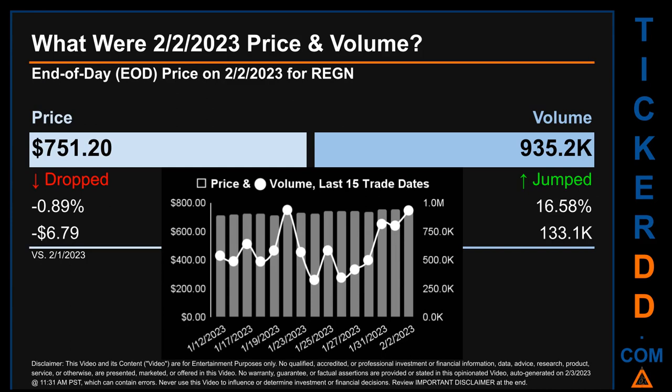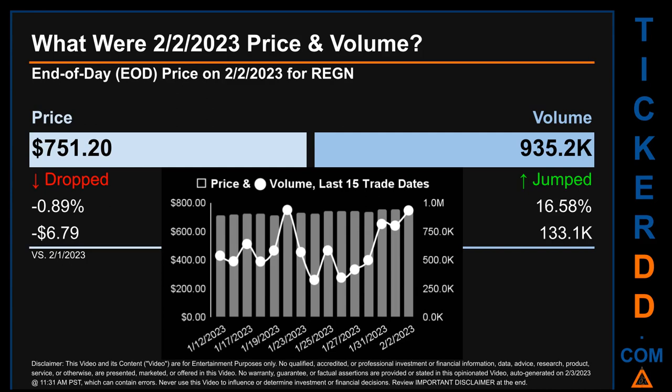What was end-of-day price and volume for REGN? On Thursday, February 2, 2023, REGN had an end-of-day price of $751.20 and volume of about 935.2 thousand. Compared to the previous trading day, the price dropped 0.89%, losing $6.79, while volume jumped 16.58%, increasing about 133.1 thousand.